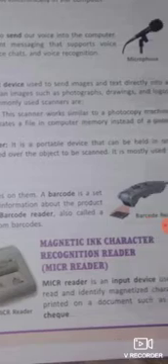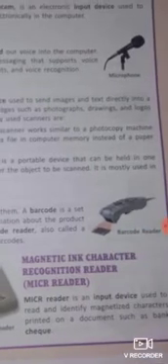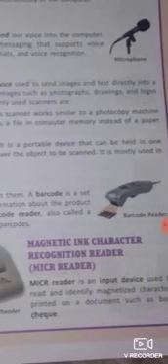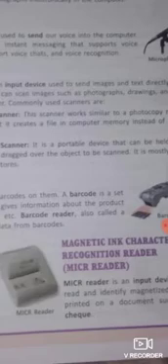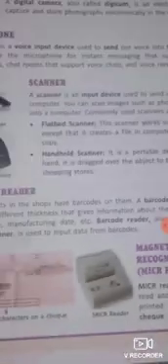Magnetic Ink Character Recognition (MICR) reader is an input device used to read and identify magnetized characters printed on a document such as a blank check. You can see it. MICR reader.